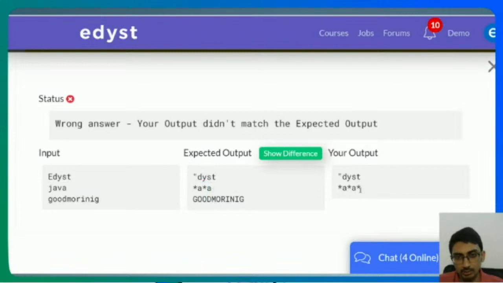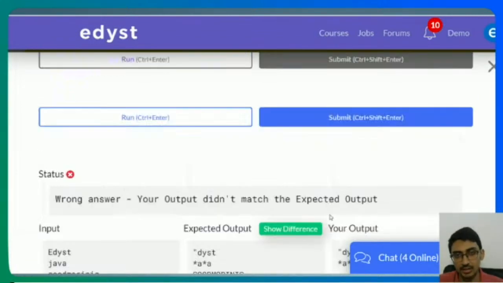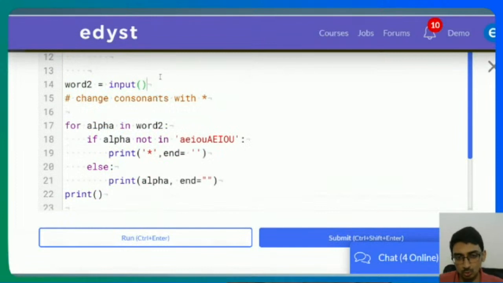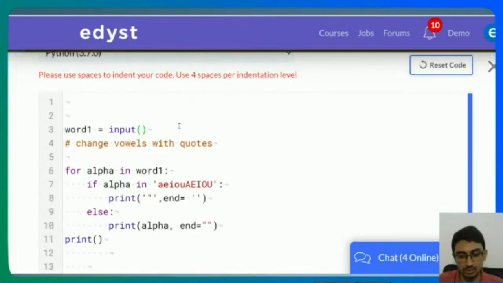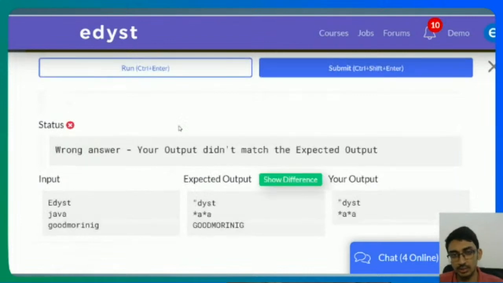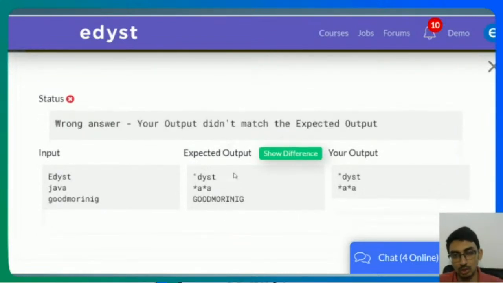We are also getting, by the way, an extra star at the end because there's an extra space at the end. To fix that, you can also just do input dot strip. This removes the extra stuff at the end. I'll put that here also. So again, a handy tip: if you are taking input in Python, then do dot strip. So see, the last star has gone away.